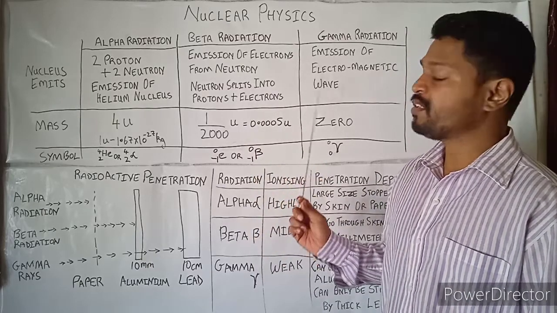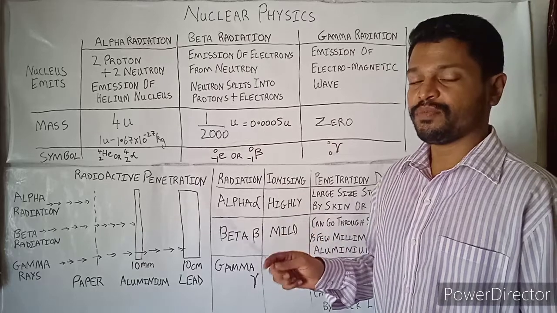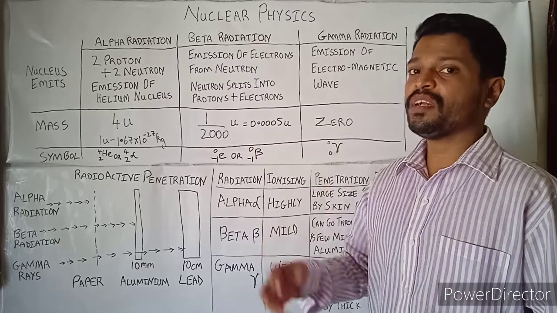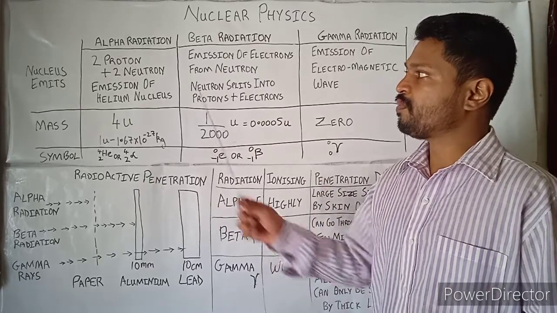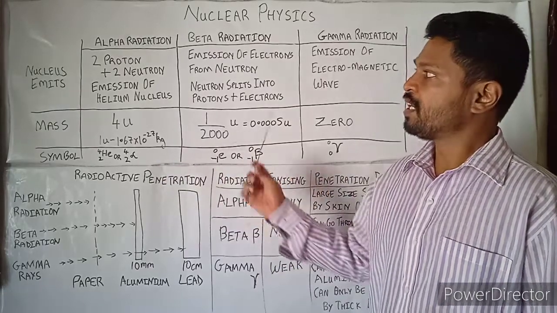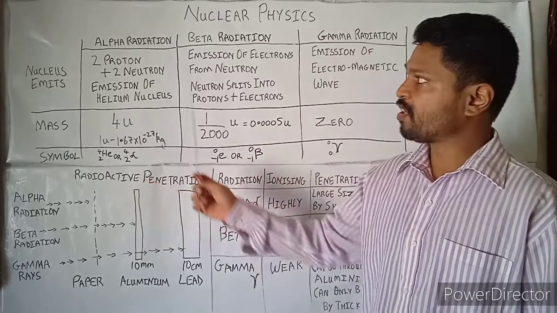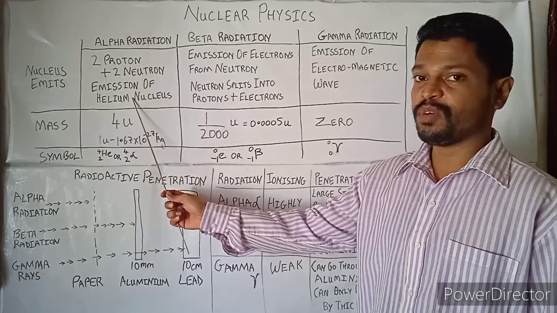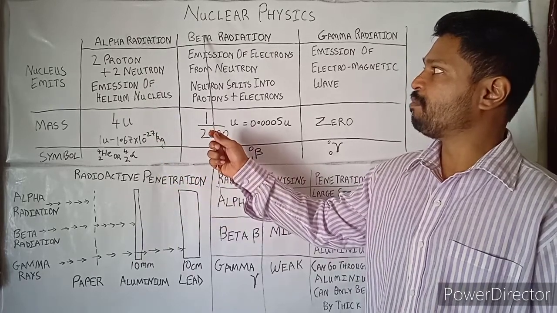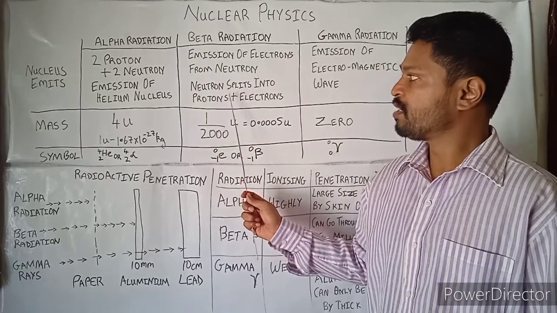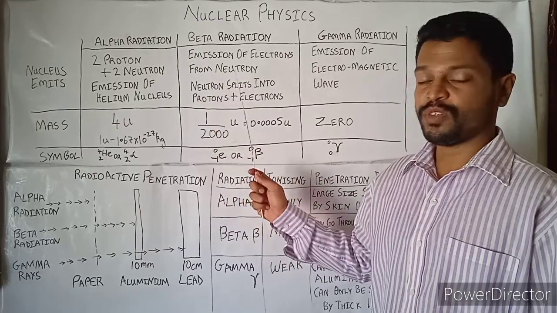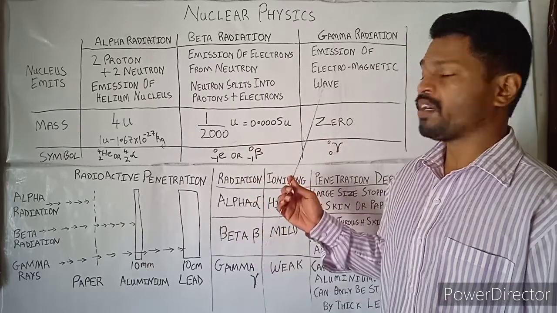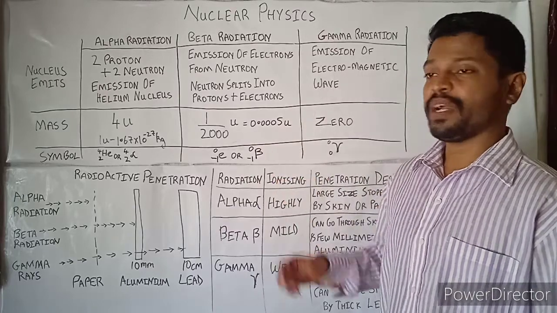Now gamma radiation is the emission of electromagnetic waves. Electrons become so excited that they emit electromagnetic waves. So we have discussed all these things previously. These three can be called the nature of each individual radiation. Like alpha radiation, helium nucleus is the nature. Beta radiation, we have electrons as their nature because neutrons are split and they emit electrons. And in gamma radiation, the nature is electromagnetic wave.